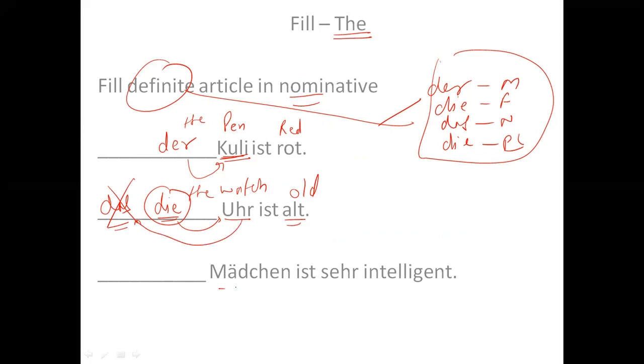Similarly here, blank Mädchen ist sehr intelligent. Intelligent is intelligent. Sehr is very, and Mädchen is girl, right? So what shall I write here? Das Mädchen, and I will not write die. It will be wrong.